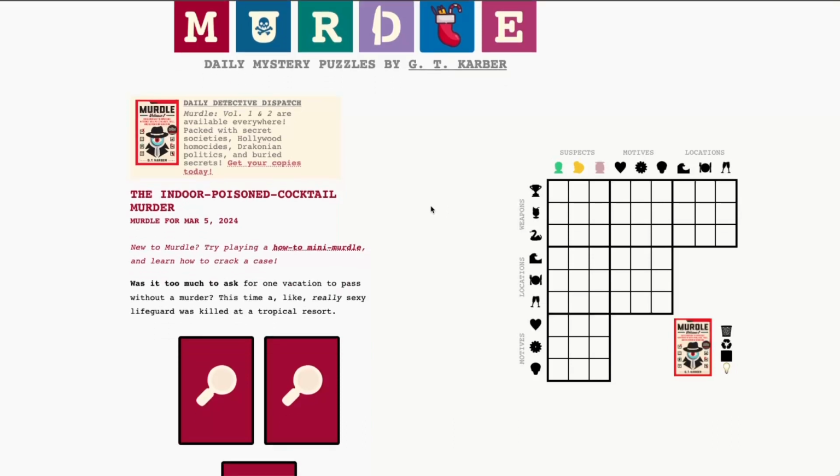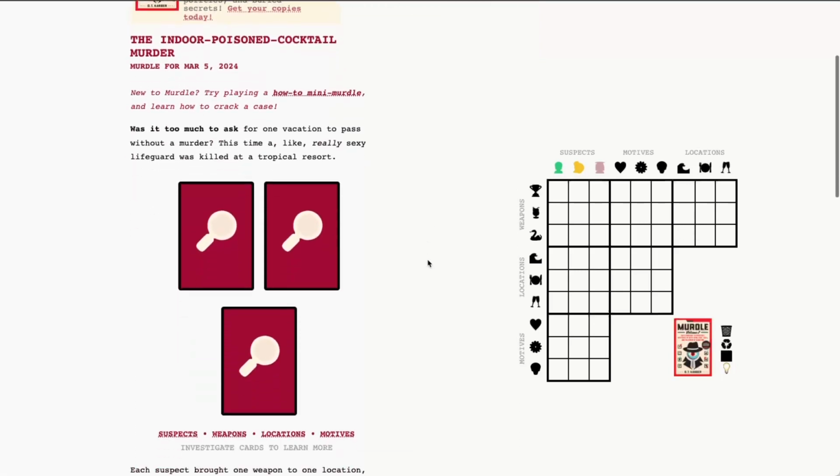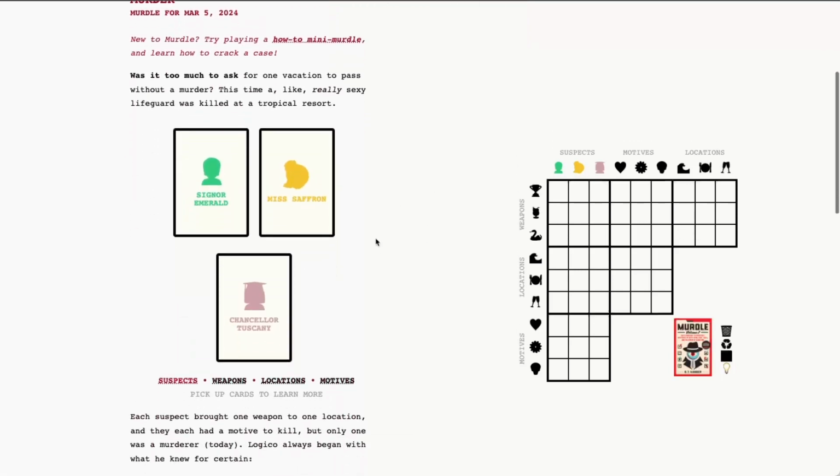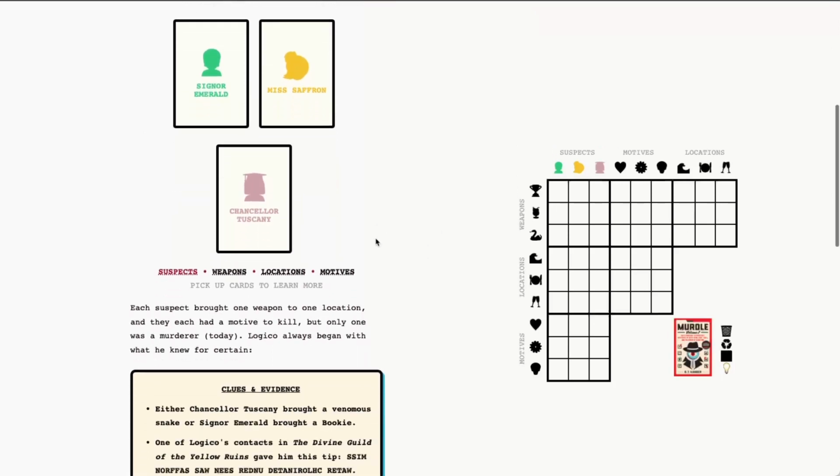Today we have the murder of the indoor poison cocktail. We have 6 3x3 grids, so we have suspects and weapons, suspects and locations, and suspects and motives, locations and motives, weapons and motives, and weapons and locations. Let's see who our suspects are today. We've got Senor Emerald, Miss Saffron, and Chancellor Tuscany.